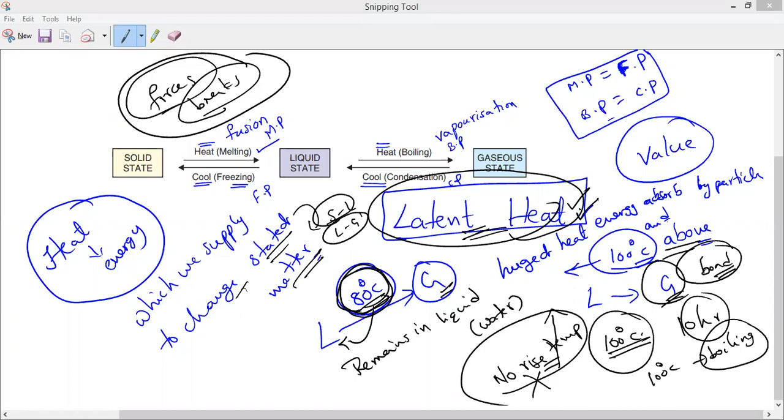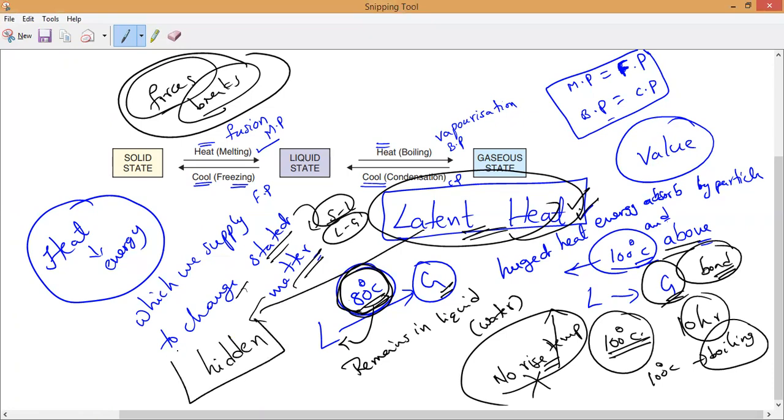So have you noticed, what do we mean by latent? Latent means hidden. Hidden heat is called latent heat, because it is not helping to raise the temperature. So we call it hidden heat, and hidden heat is what we call latent heat.